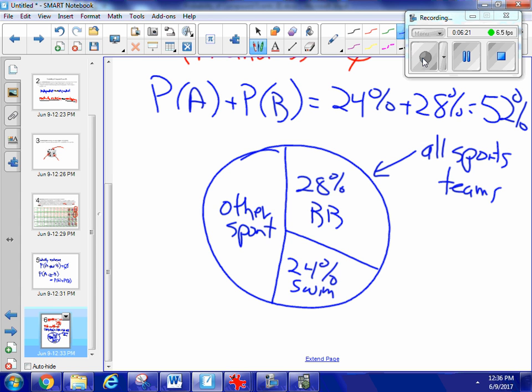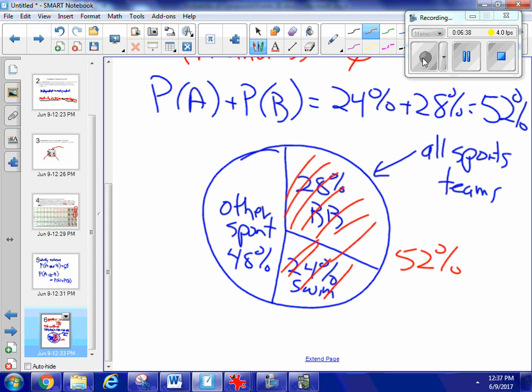And we know that would be the complement. We learned that the last one. So that would be 48% is that. And you can see really pretty clearly how basketball or swim makes up 52% of all the